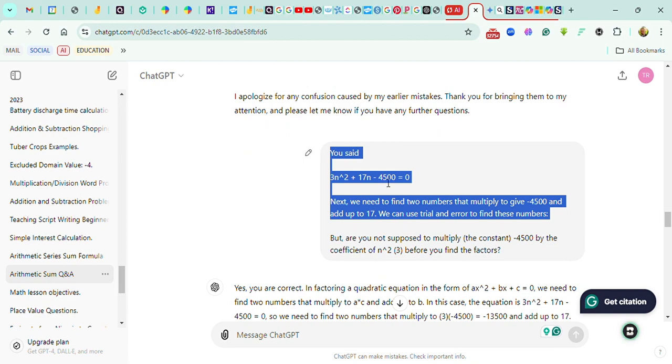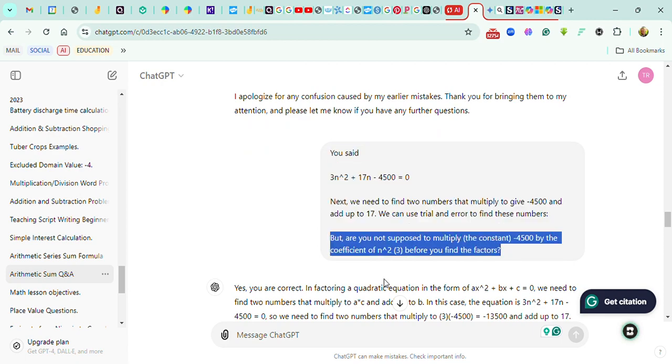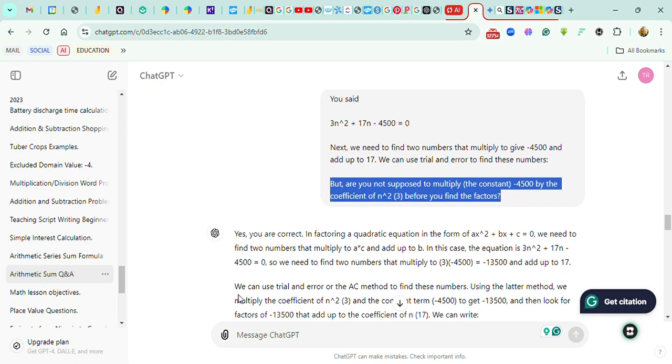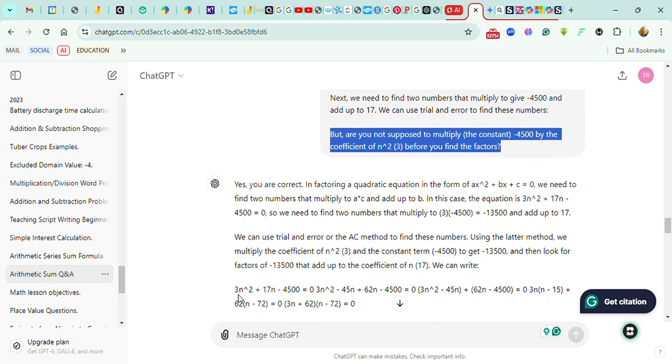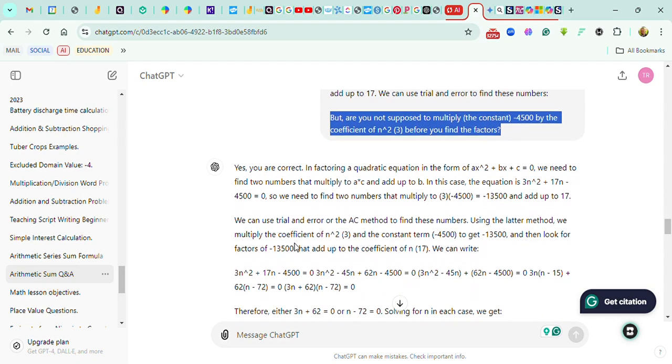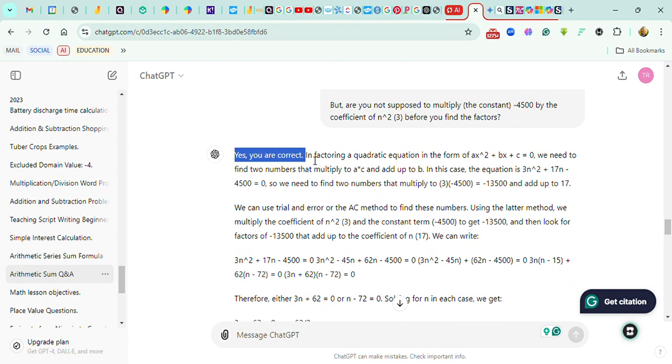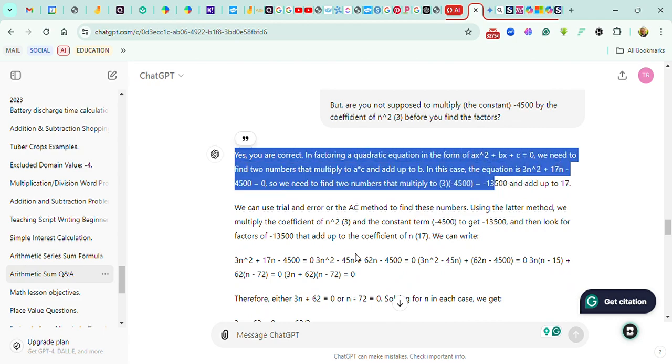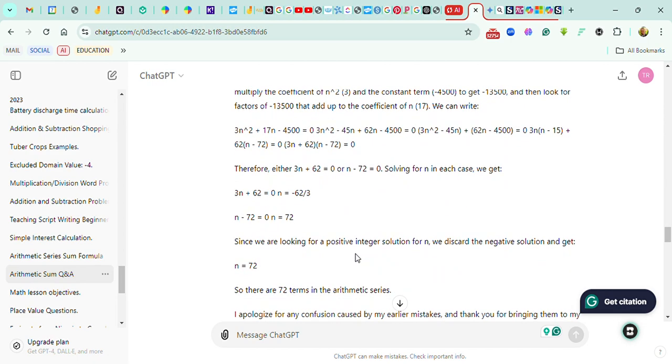I said, "This is what you said, okay? But you are supposed to multiply the constant minus 4,500 by the coefficient, which is 3, before you find the factors." "Oh, yes, you are correct. In factorizing..." And it went on and on.